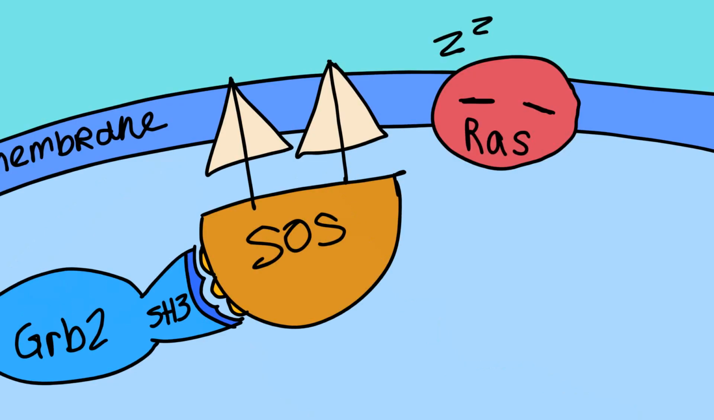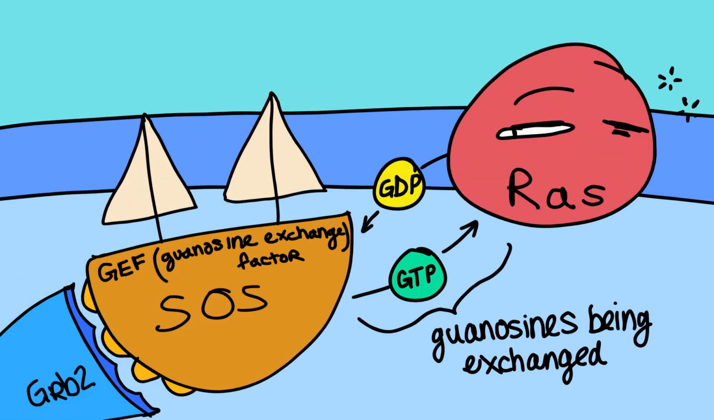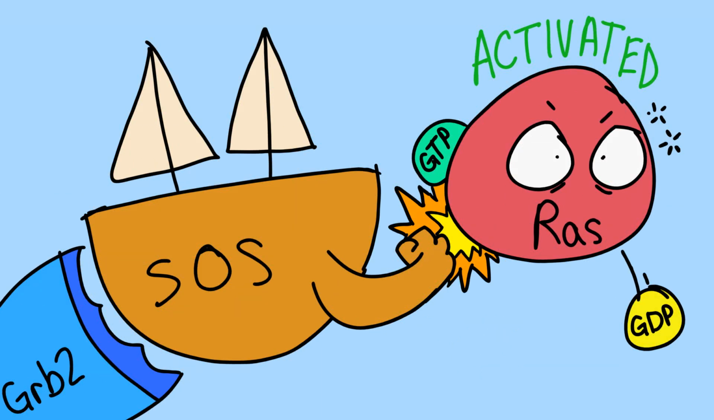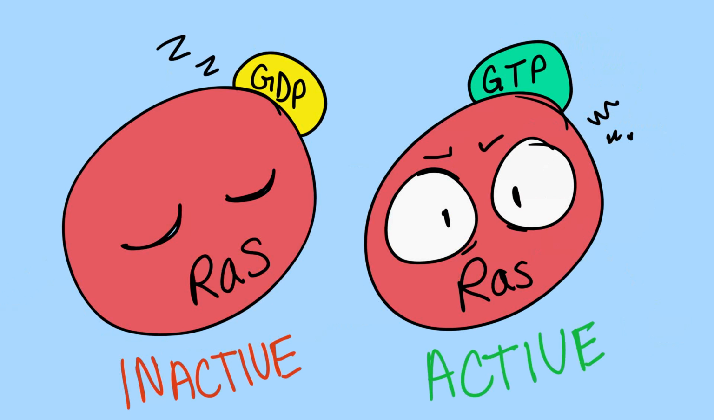When SOS is bound to GRB2, it goes to RAS, and SOS is a GEF, or guanine exchange factor, for RAS, trading GTP and GDP to activate RAS. GEF is also involved in punching the tRNA through the ribosome for translation, so I think of SOS as punching the GDP out of RAS and leaving a GTP on it. RAS with a GDP is inactive, while RAS with a GTP is active.